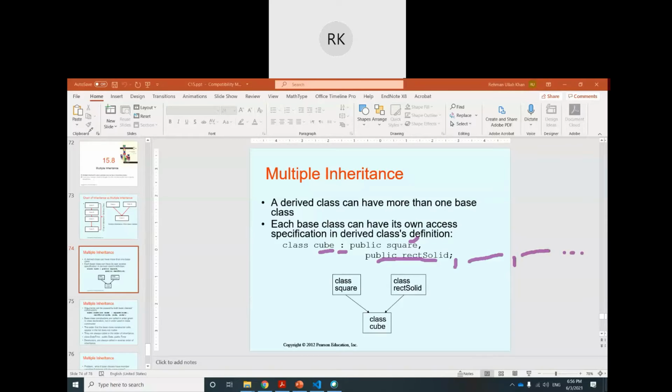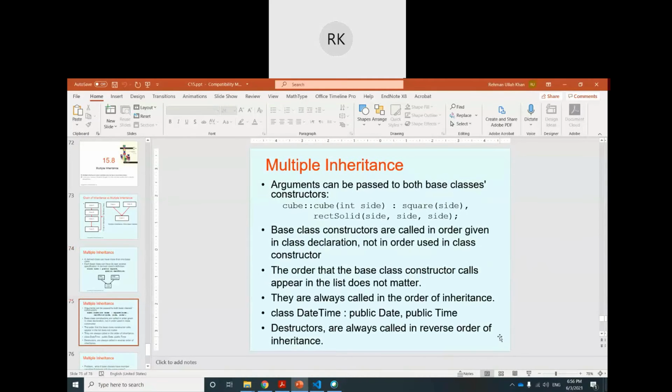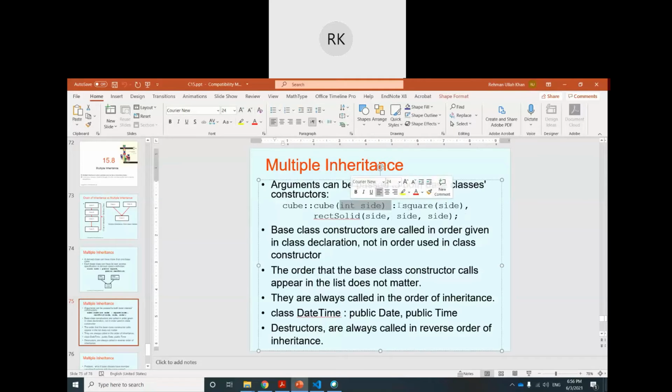I will show you one example also. In multiple inheritance, the arguments can be passed to both base classes. If you remember, passing arguments to the base class constructor. When we were calling the base class constructor from the child class, here the situation will be a bit different. Here we will call two base class constructors, like you see cube calling square, then comma, calling another parent. To pass the arguments or call the constructors, they are also separated by commas, like the inheritance.